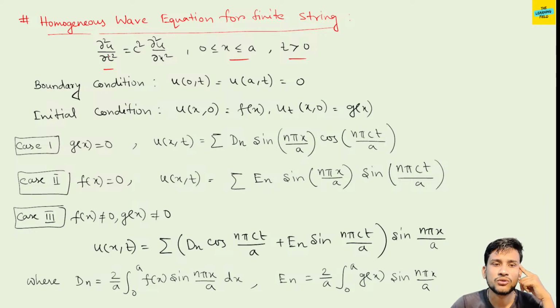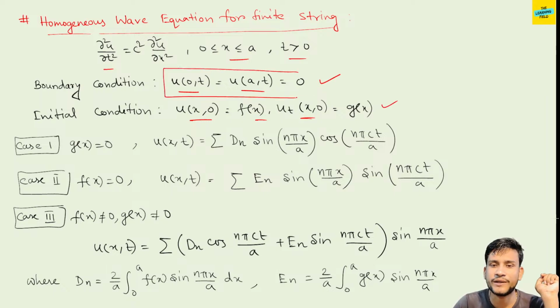Fine. So the boundary condition is u(0,t) equal to u(a,t) equal to 0, and the initial conditions are u(x,0) equal to f(x), u_t(x,0) equal to g(x). This boundary condition is not present in the problem which we solve using the D'Alembert solution. But here it is present. It is the homogeneous wave equation for finite string.